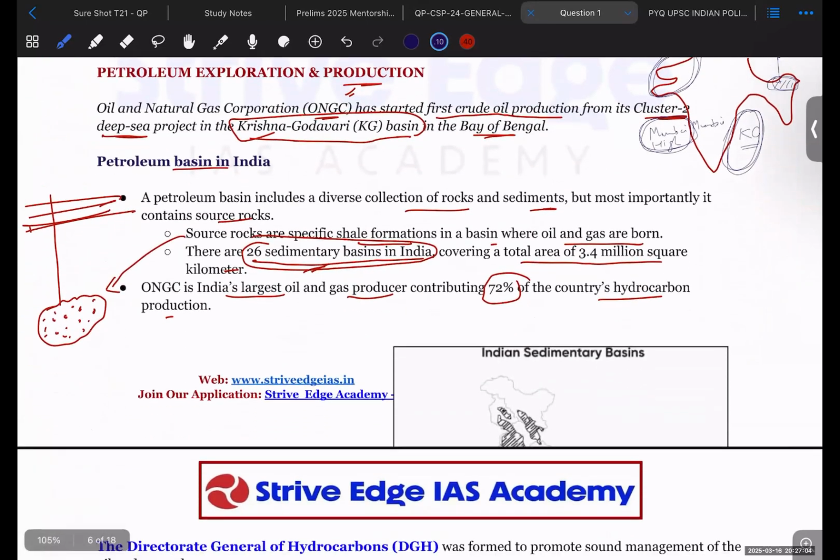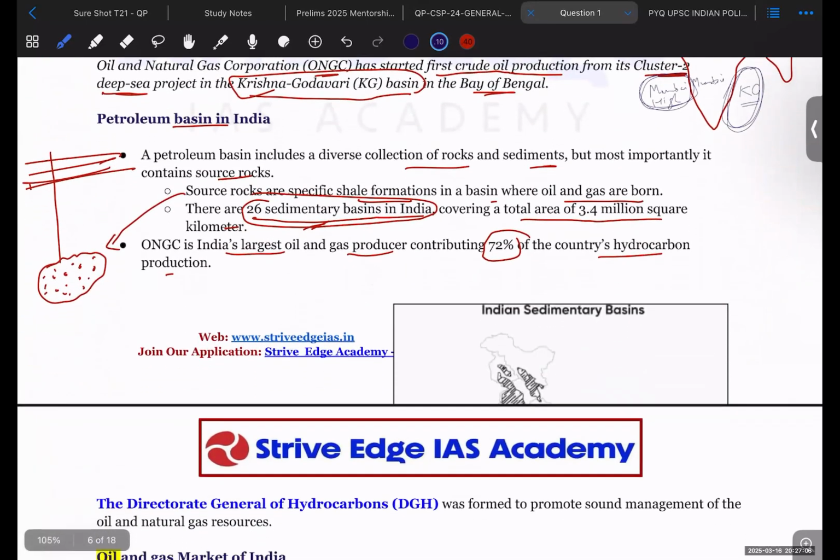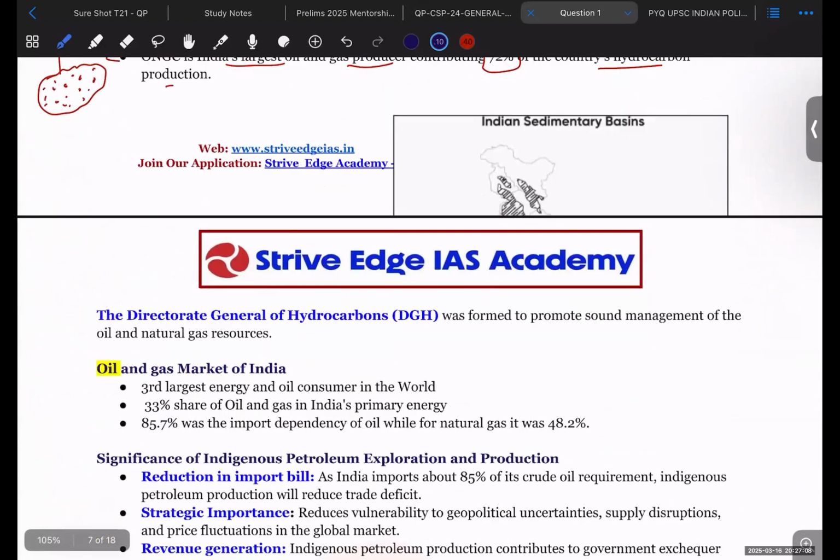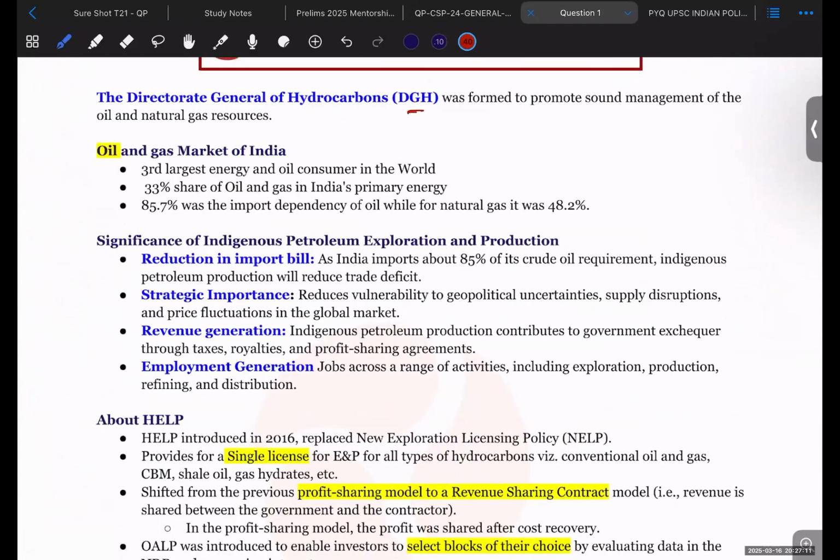Okay. Now, the Directorate General of Hydrocarbons. DGH is one of the important bodies formed to promote the sound management of oil and natural gas resources. In order to manage which companies should be exploring this oil and gas and who should be producing it, all this is regulated by the Directorate General of Hydrocarbons.